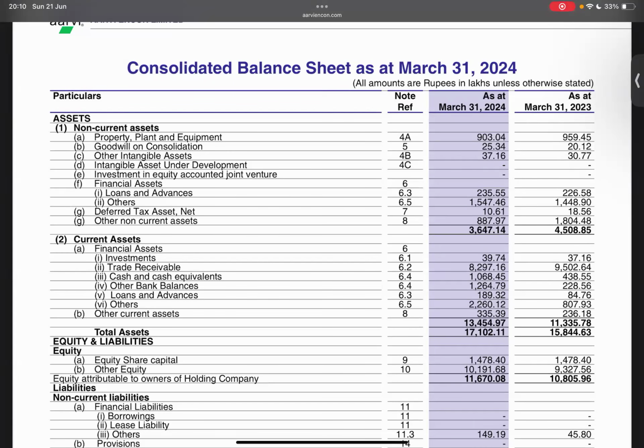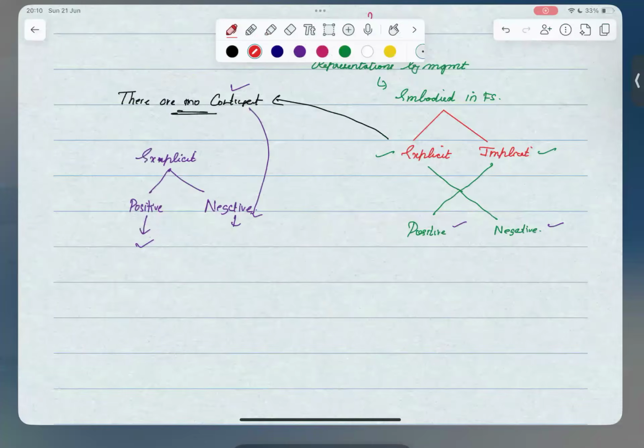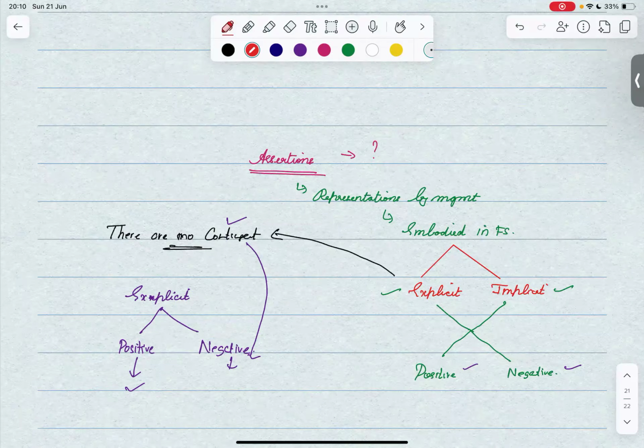This is known as positive implicit assertion. Now, you see here, for the intangible asset under development, we have the value as zero, right? This is negative implicit assertion. Assertions are nothing but representations by management, which are embodied in the form of FS. And this could be either explicit or implicit. Once again, the explicit and implicit are further categorized into positive and negative assertion.